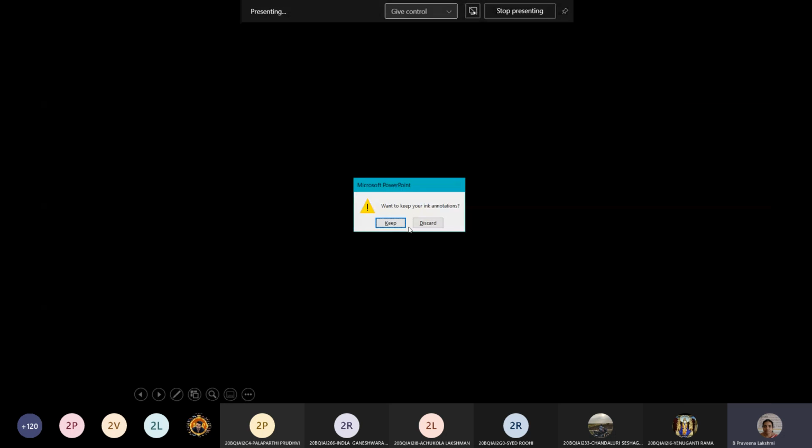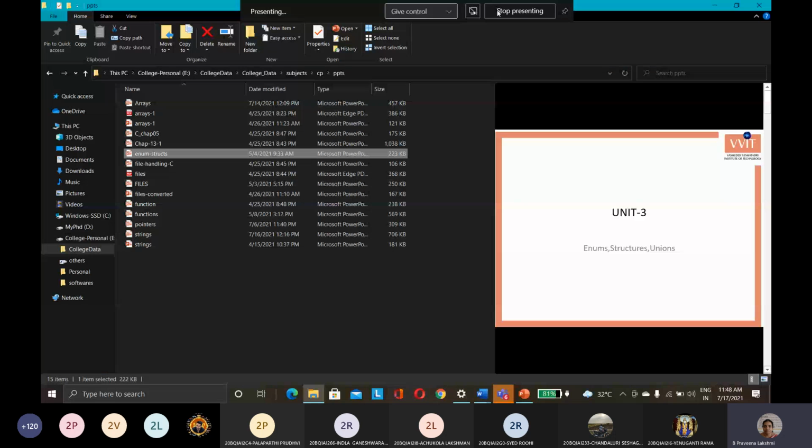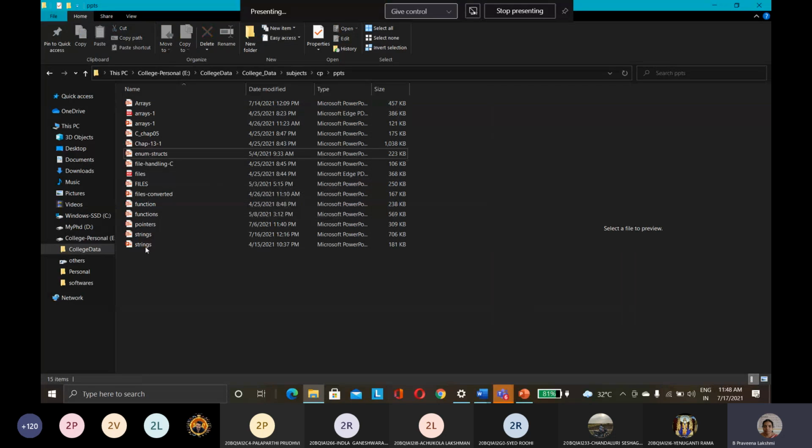About the union, structures and enums. Sorry, I'm going too fast, I think. Because I spent more time on arrays. You have only one revision class left, so in that one revision class the remaining topics must be completed. So that's why I'm going a bit fast.